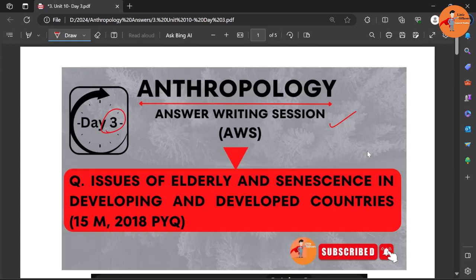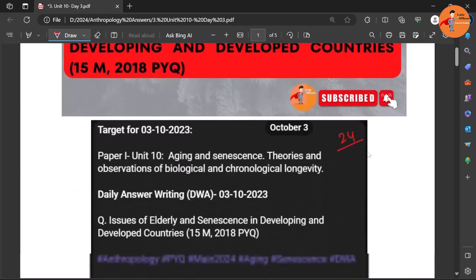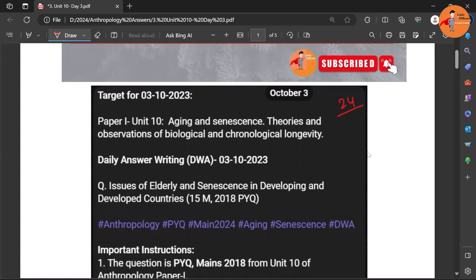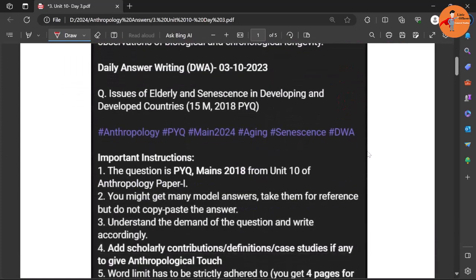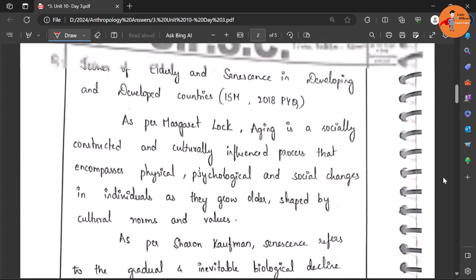This is day 3, as part of Anthropology Mentorship 2024. This question was posted on 3rd of October. The question is: the issues of elderly and senescence in developing and developed countries. The question was asked in the 2018 previous year question papers for 15 marks. So let us look at the approach and content of this particular question.